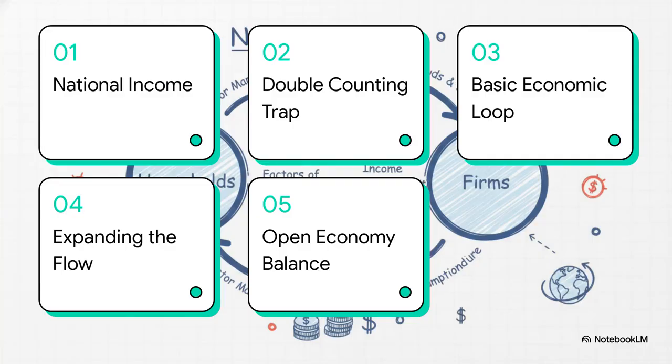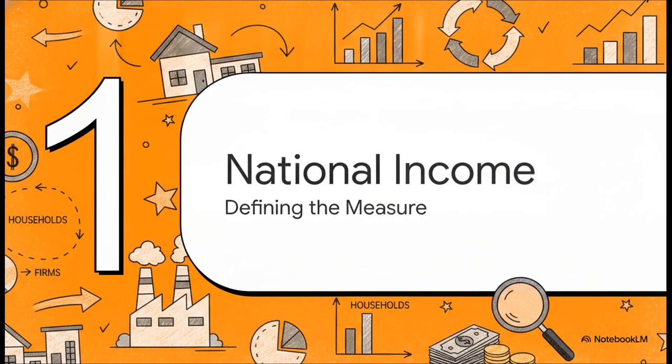Okay, here is our blueprint for today. 1. Defining national income. 2. The double counting trap. 3. The basic economic loop. 4. Expanding the circular flow. And 5. The open economy balance. Let's kick things off with Section 1.